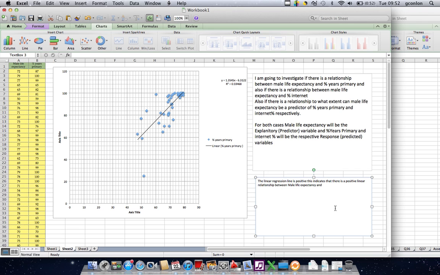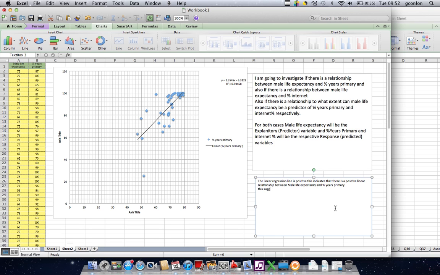and the percentage of years at primary. What percentage of the population completed all their years of primary school? That's what the question is. Okay, so what we said, there's a positive linear relationship.